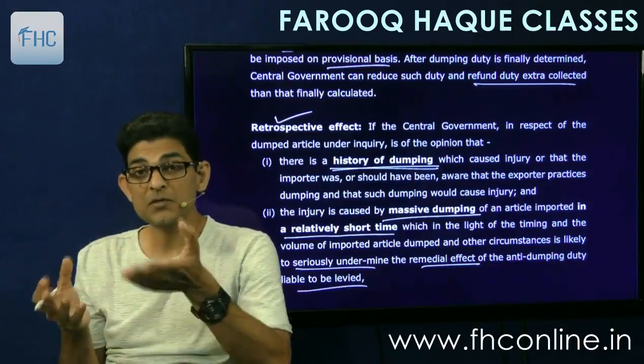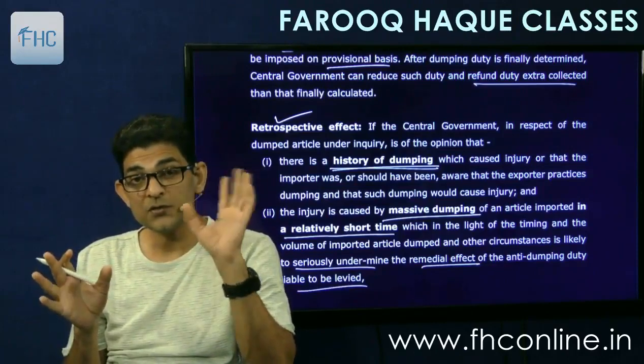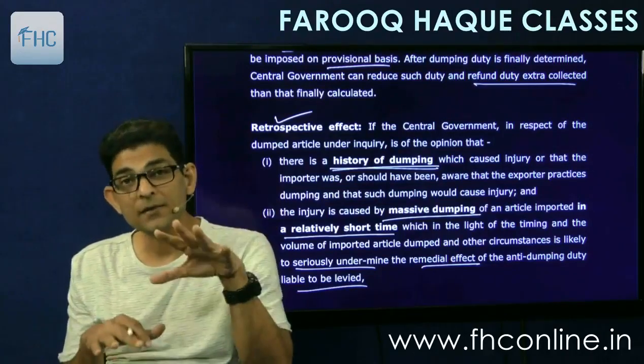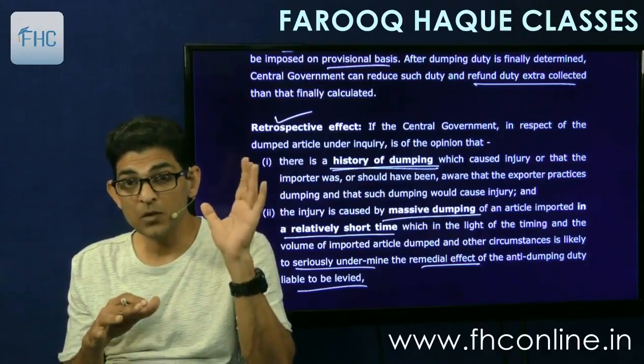So even if the government levies the duty for remedy, this whole transaction will undermine it, because it has already been done. So therefore we will have to impose it retrospectively to cover the transaction.